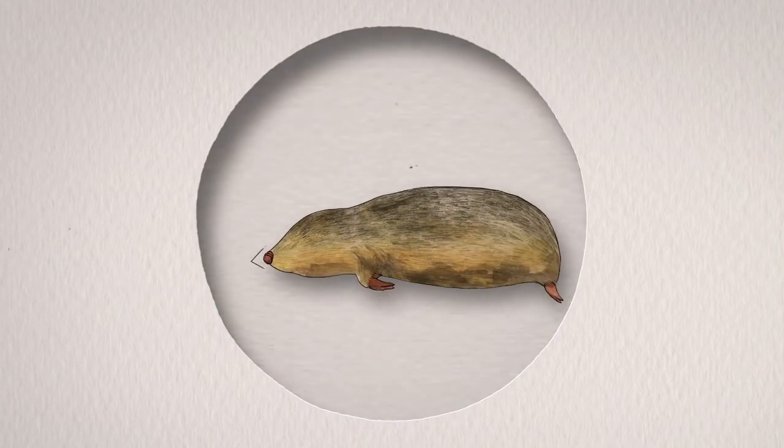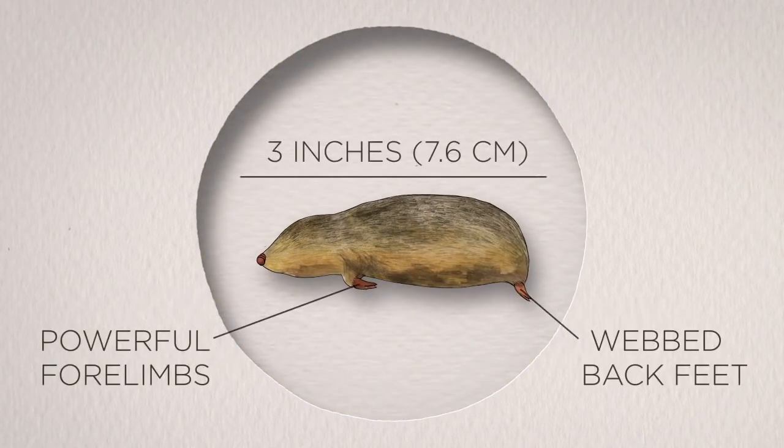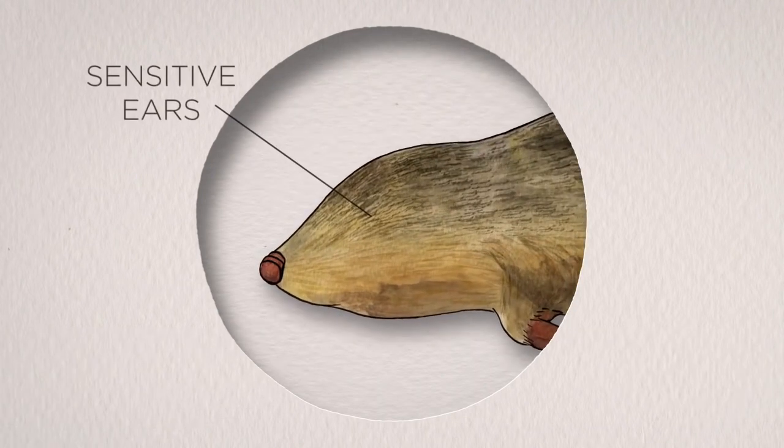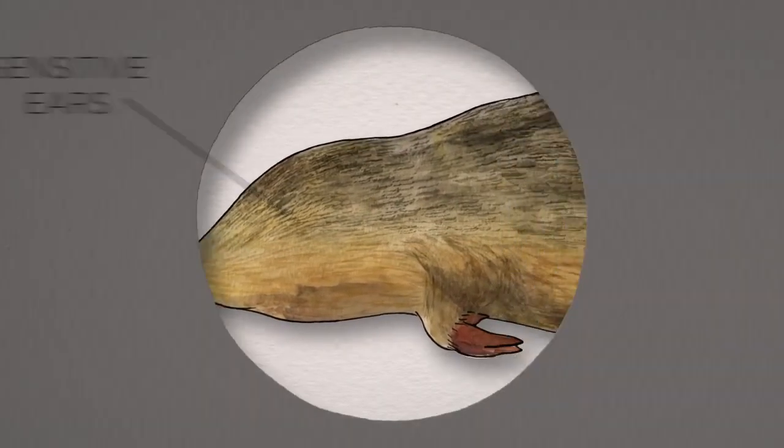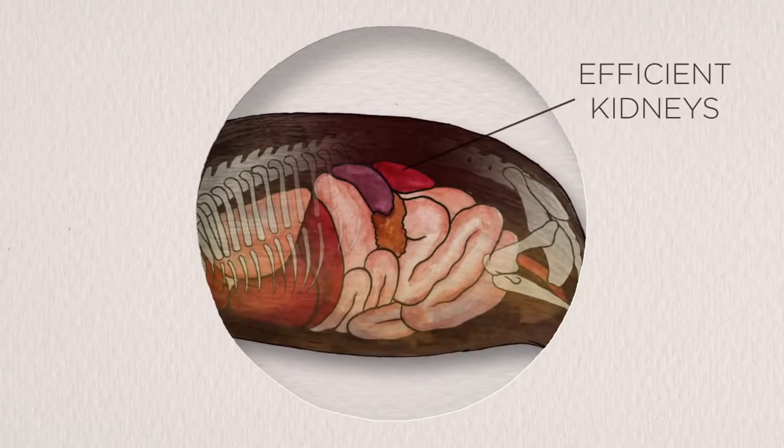Its tiny body is propelled by powerful forelimbs and webbed back feet. Its sensitive ears can hear the heartbeats of a lizard or a termite. It's a brilliant adaptation by a golden mole. It's a very peculiar adaptation in such harsh conditions, and this adaptation is amazing.